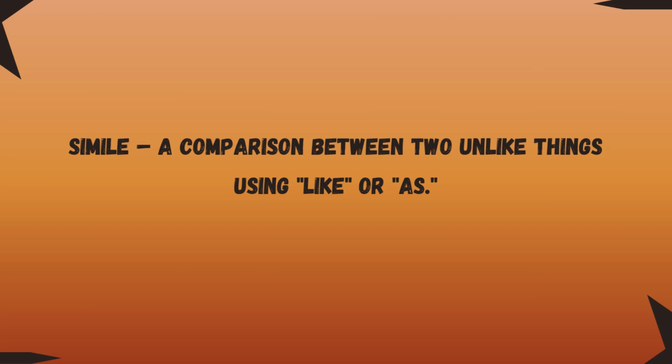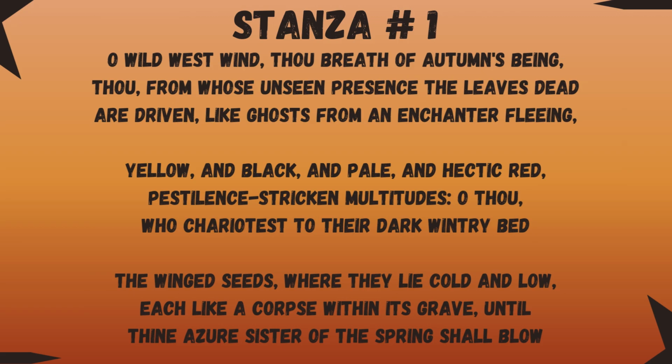Simile is a literary device that is a comparison between two unlike things using the words like or as. So this "like ghosts" is an example of simile, and he's saying that as ghosts are invisible, and they enchant some person and use magic to exercise their power, they are invisible yet powerful. Same, the west wind is invisible and powerful. So he's giving us a very eerie, supernatural, mystical power of the west wind.